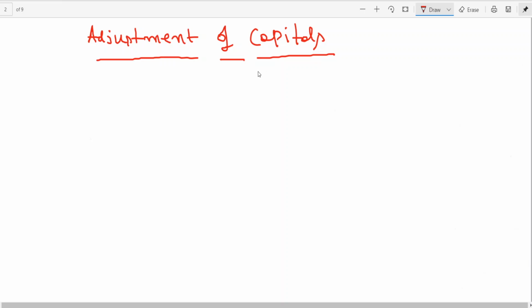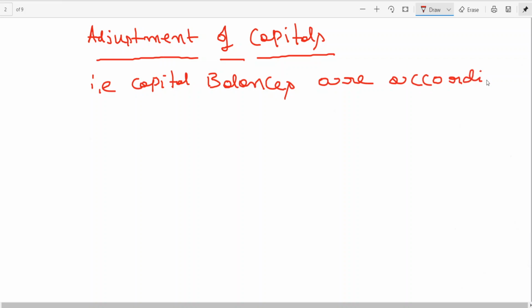When you look at adjustment of capitals, what does it mean?